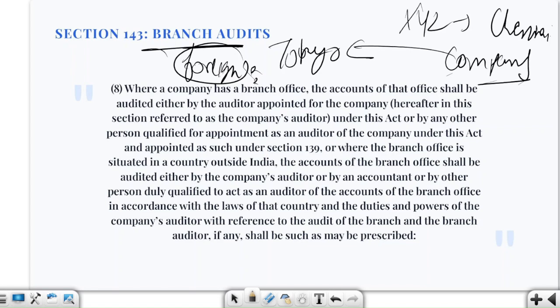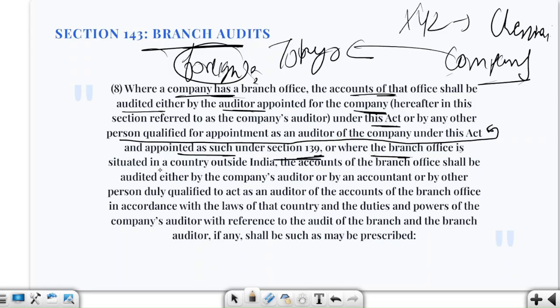Fine. So here you will see, where a company has a branch office, the accounts of that office shall be audited either by the auditor appointed by the company, hereafter in this section referred to as the company's auditor, under this act, or by any other person qualified for appointment as an auditor of the company under this act, and appointed under section 139.